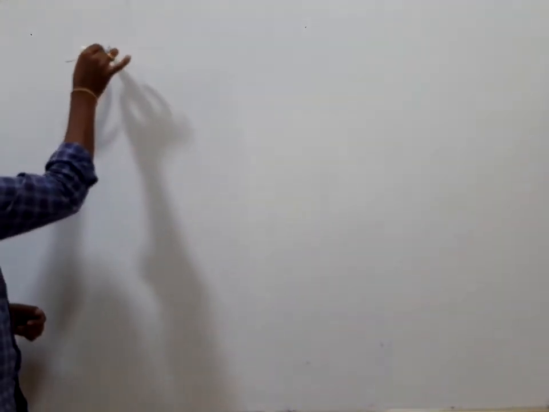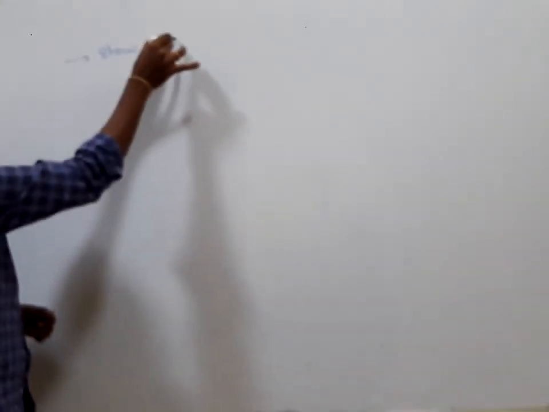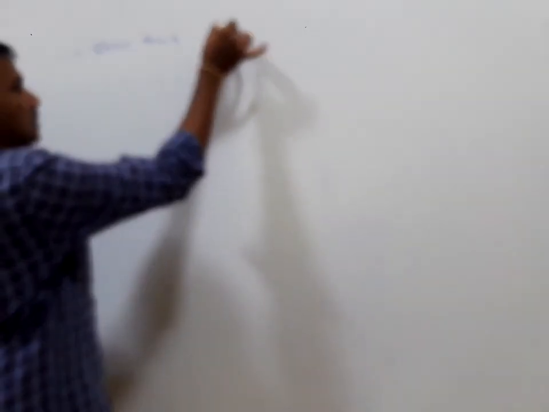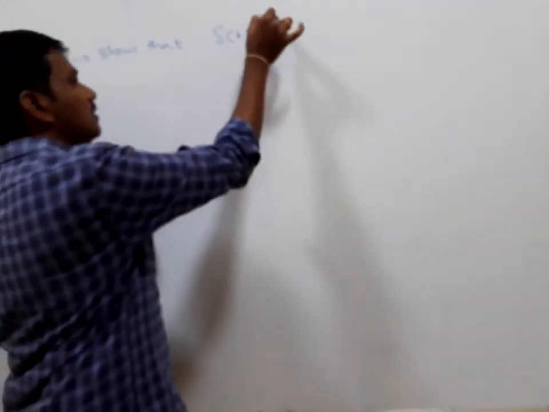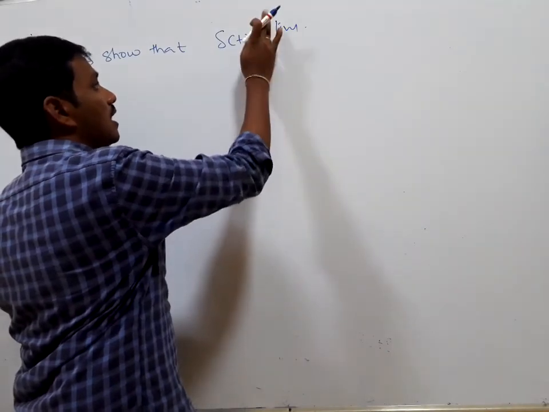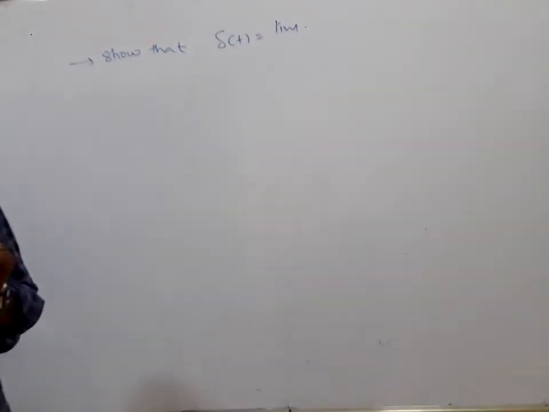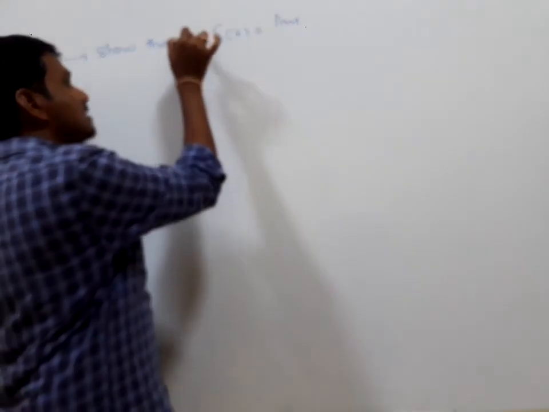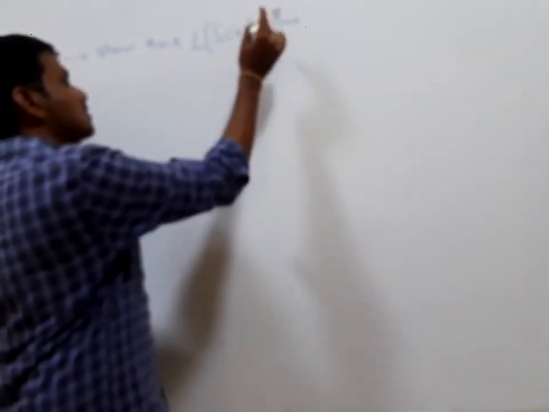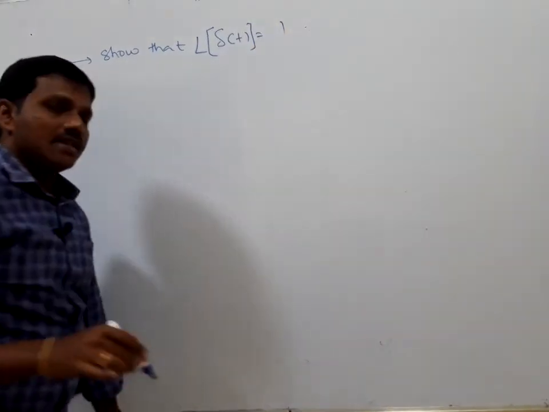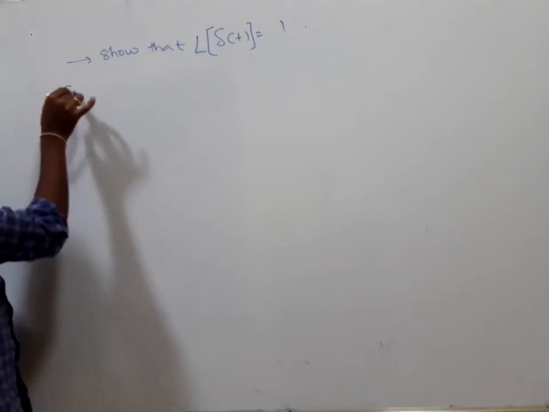Show that the Laplace transform of delta of t is equal to 1. The Laplace transform of the unit impulse function or Dirac delta function is 1, and we are going to prove it. Now coming to the solution.